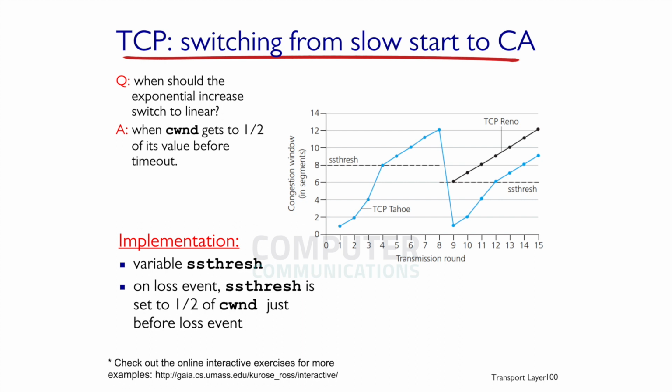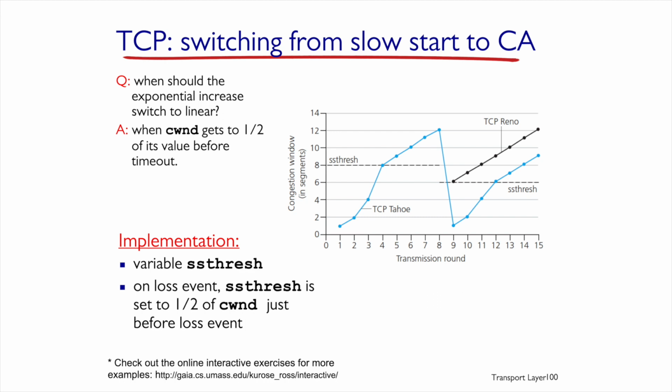Let's see what happens when congestion control has to switch from slow start to something more gentle. We'll switch from an exponential window increase rate to a linear rate. By the way, the phase in which we increase the window at a linear rate is called congestion avoidance. Why congestion avoidance? We think that we've already aggressively approached the optimal window size, and from there we'll be gentler and then start growing more slowly.